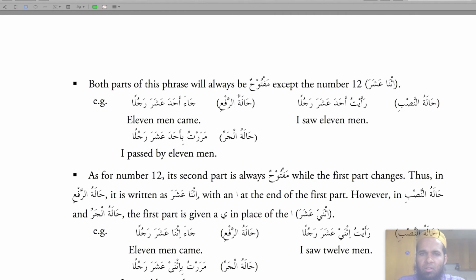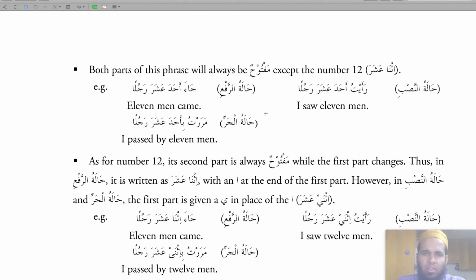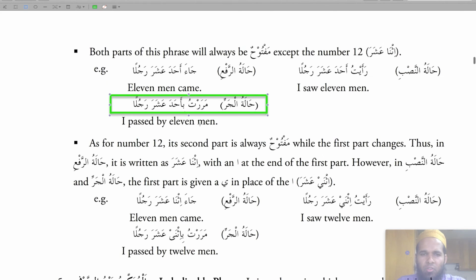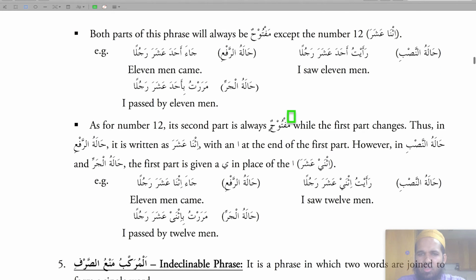Halat rafa: Ja'a ahad ashara rajulan. So 11 men came. These are the fa'il. Halat al-nasab: Ra'aytu ahad ashara rajulan. I saw 11 men, and these are the maf'ul. Halat jar: Marartu bi ahad ashara rajulan. None of them changed.